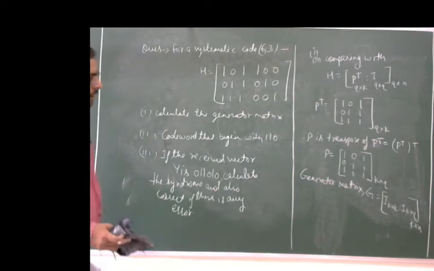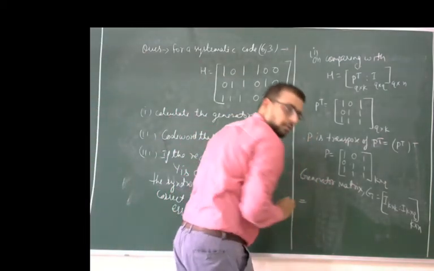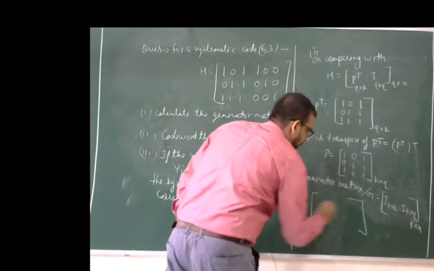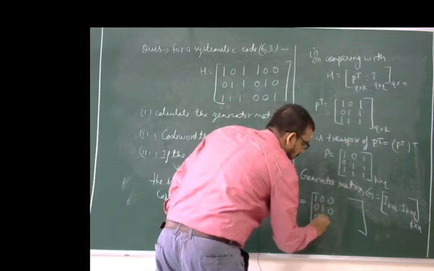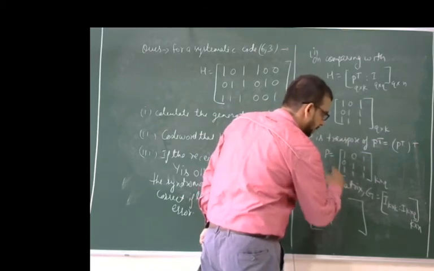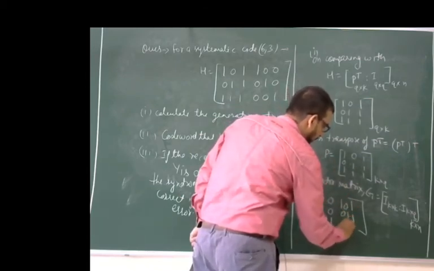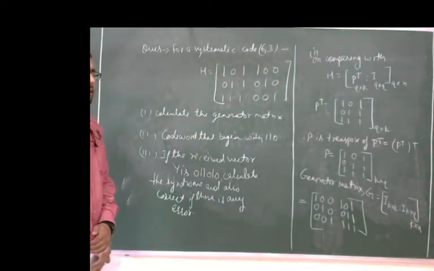We can write it like this: first of all, the square identity matrix, that is 1 0 0, 0 1 0 and 0 0 1. Now simply place the parity matrix, like 1 0 1, 0 1 1 and 1 1 1. This is the generator matrix. This is the first part of the numerical.